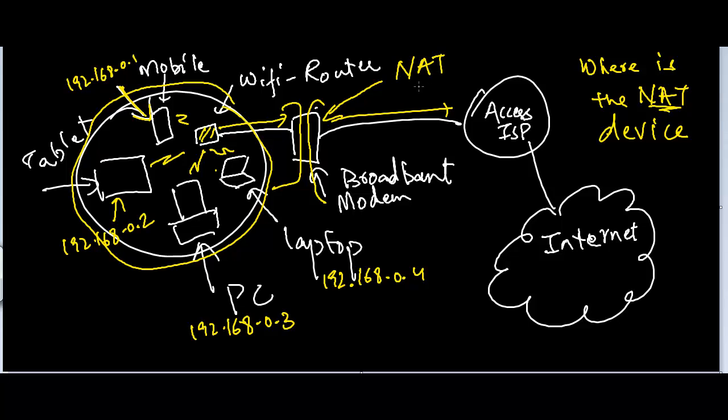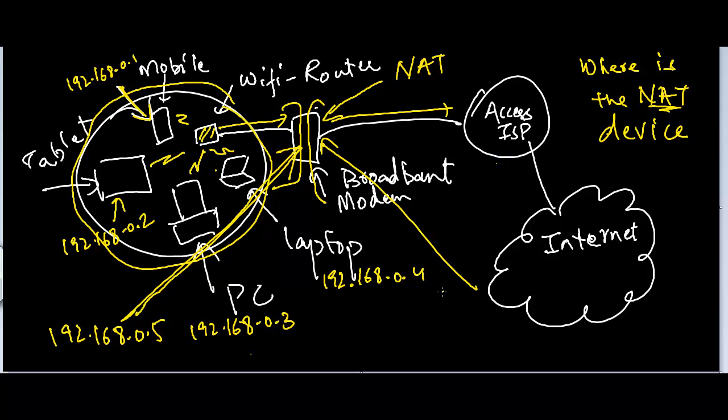So this is going to have two IPs, one on this side, which might most likely be 192.168.0.5, and the other one on this side. On this side it is most likely going to have a public IP, for example 77.66.33.4, right? So this broadband modem is basically our NAT device. I'm sorry it looks very messed up, but I hope you understand the concept.